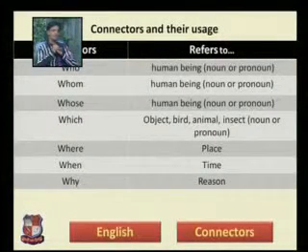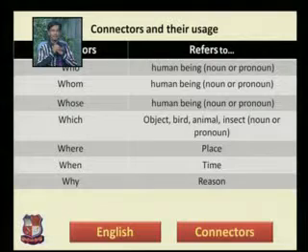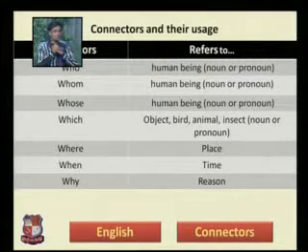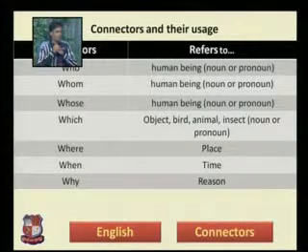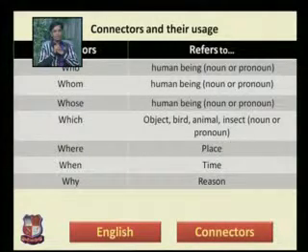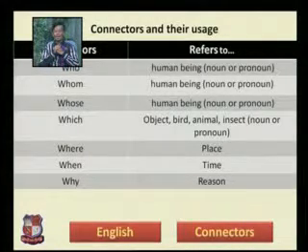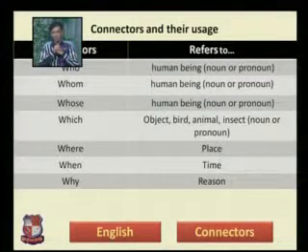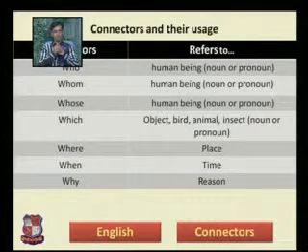But before that, we need to understand what and whom the connectors are referring to. As you can see in the first column and row, there is a connector who. Who refers to a human being. That name of a human being can be a noun or it can be a pronoun. It can be a common noun, a proper noun, or a pronoun also.